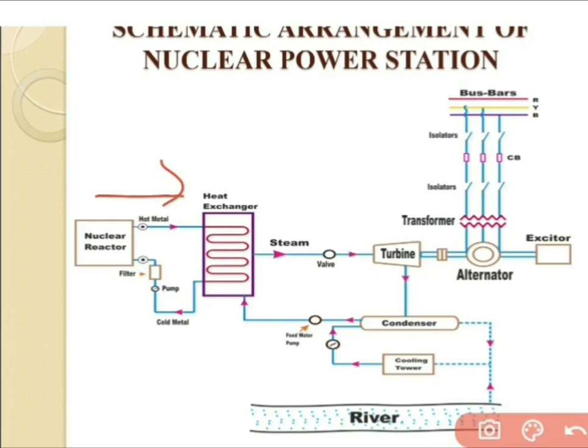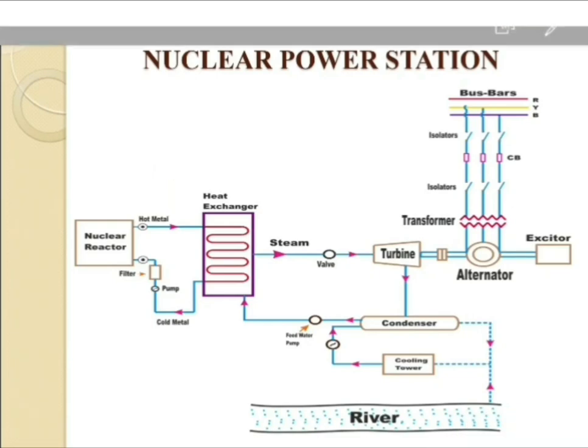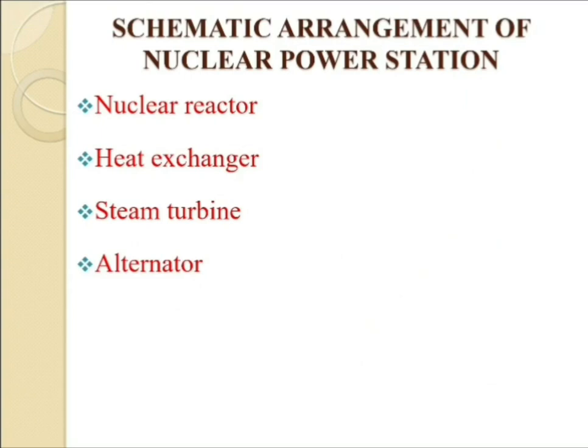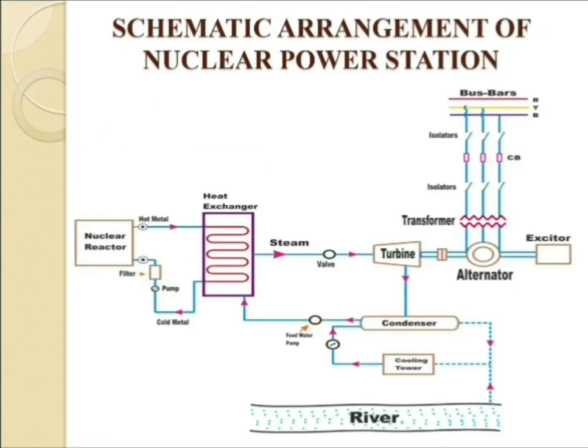Inside the heat exchanger, it is totally full of water. So whatever hot heat is produced from the nuclear reactor flows via the heat exchanger, and the water around those tubes is heated, and again that water comes back to the nuclear reactor via the pump side.